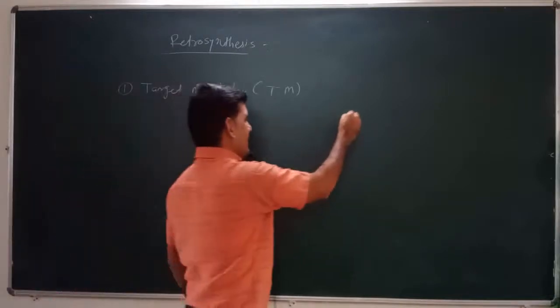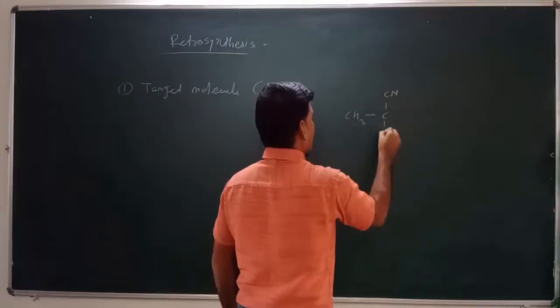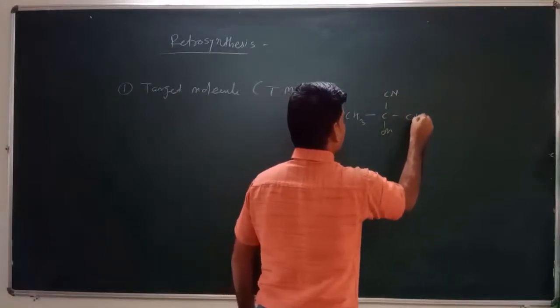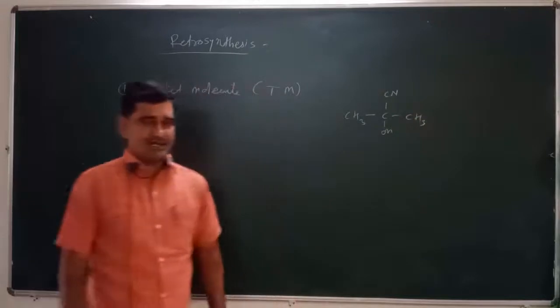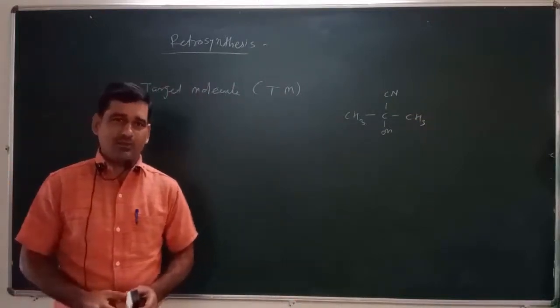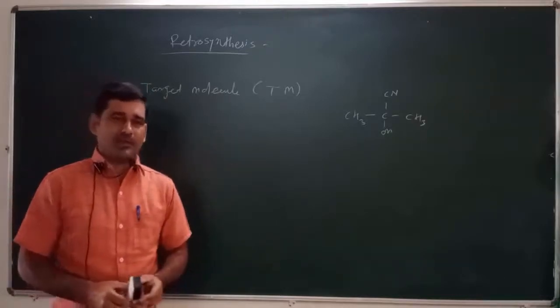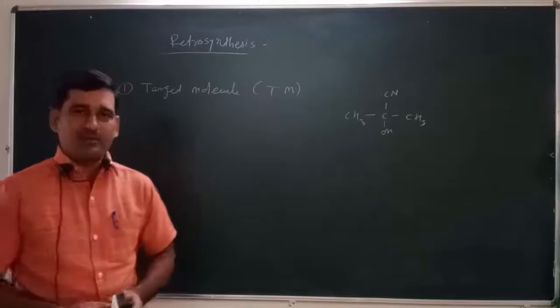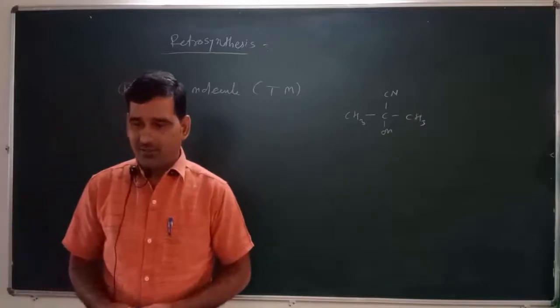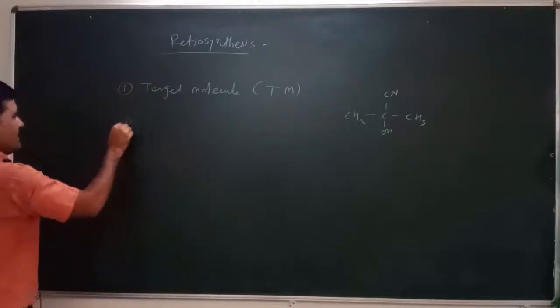For example, here we are taking cyanohydrin. Cyanohydrin is the target molecule which we want to synthesize by the reversal of the reaction. So there are a number of target molecules which we want to synthesize by reversal of reaction. This is called the target molecule. Then the second term is called disconnection.